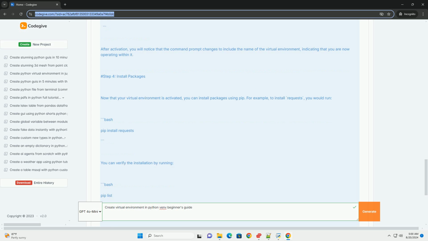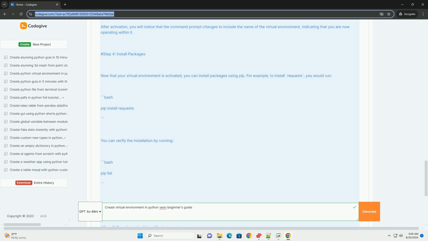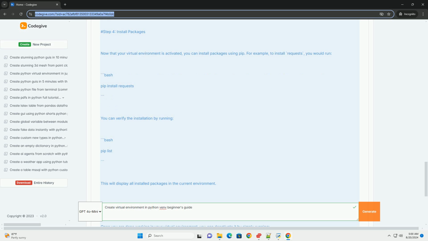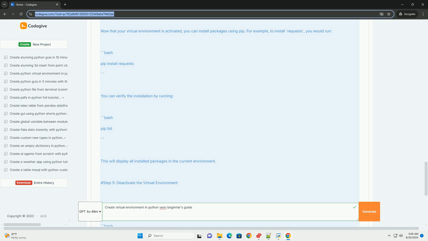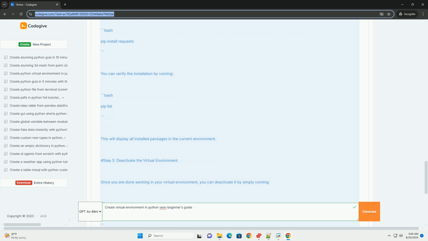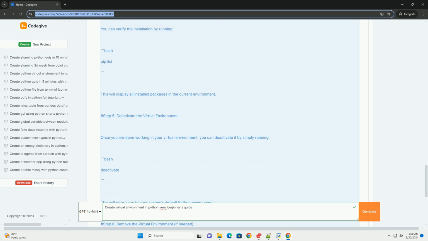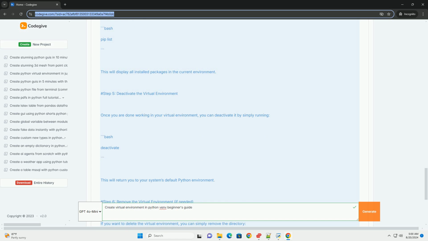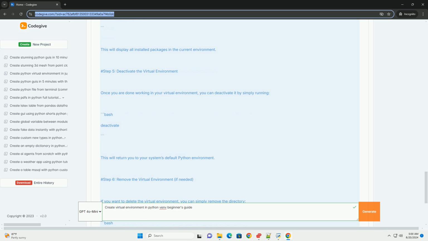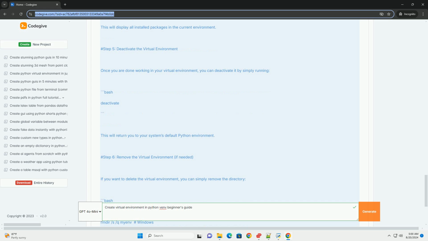Prerequisites. 1. Python installed. Ensure that Python 3 is installed on your machine. You can check by running python --version or python3 --version. 2. Pip installed. Pip, the package manager for Python, is usually included with Python installations. You can check by running pip --version.